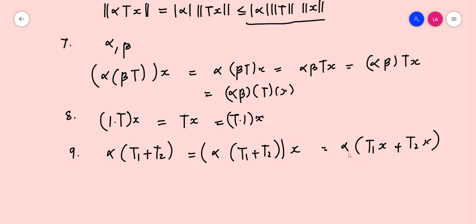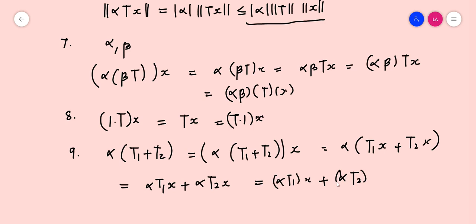Now, alpha is any scalar and Y is a vector space. T1x and T2x are elements in Y. So, by distributive property, this can be written as alpha T1x plus alpha T2x. Okay. So, alpha T1 of x plus alpha T2 of x. That is, alpha times T1 plus T2 is equal to alpha T1 plus alpha T2. Now, the last property is